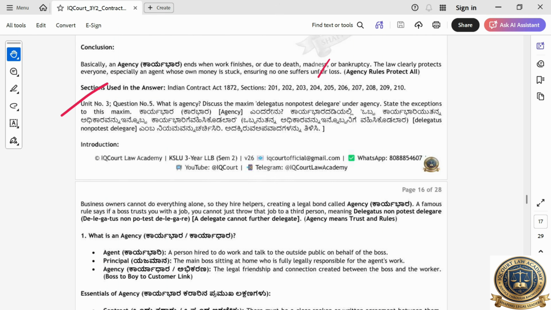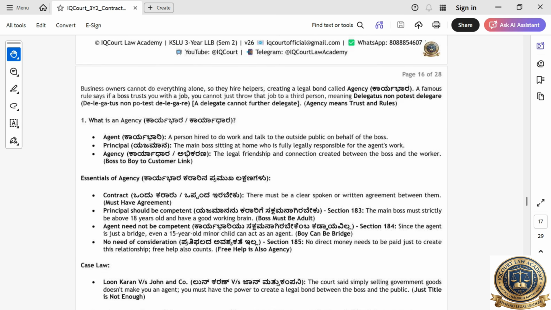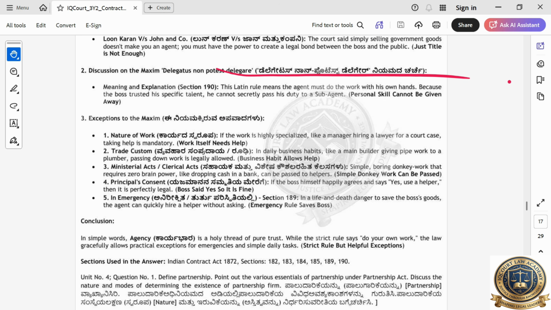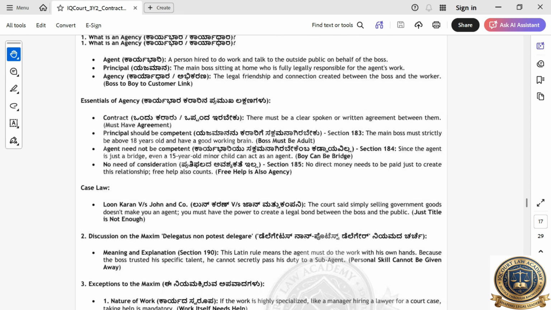Agency. Delegate non potest delegare under the agency, state the exceptions. See, you are giving work to someone. This person can't again give that work to another person. That is what this question is telling. Still, they can give. See, you are giving a contract to some engineer for construction. He will use some other person for the cement work or small work, right? In those cases they can further take another agency. You can further delegate that work to another person. What are the exceptions? Essentials of agency, case laws, you have to write. Discuss the maxim. Section number 190 you have to write. Don't worry about how you write.